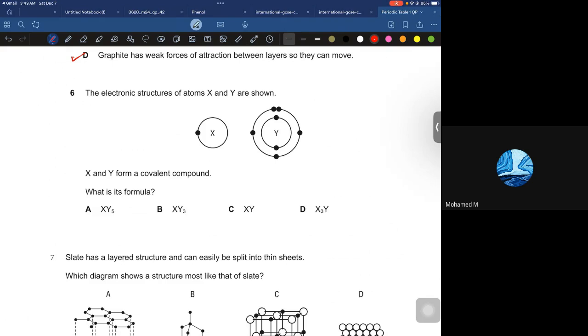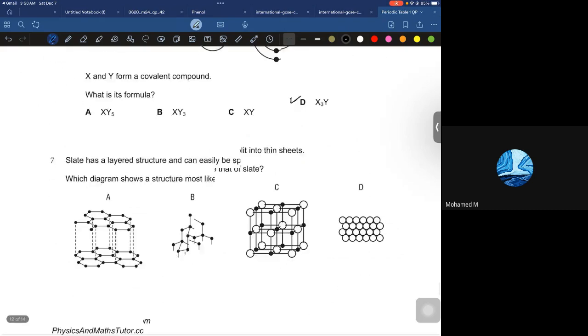I don't remember what it's called, but it will be 3 in the formula, and then we need to swap them around when X has only 1. As you can see, 1, 2, 3, 4, 5. It's in group 5. So those which are in group 5 have a valency that is 3. This is in group 1, only one outer electron. So the valency for group 1 is 1, right? Whenever I write down the formula, I swap the numbers and I get X3Y, that is D. Are you getting my point? Yes.